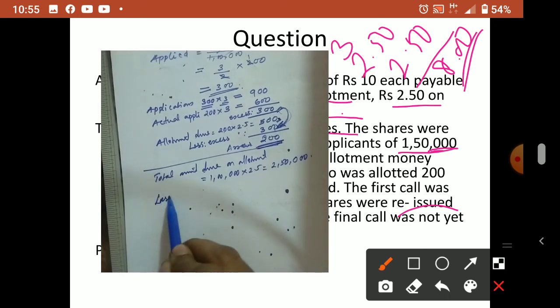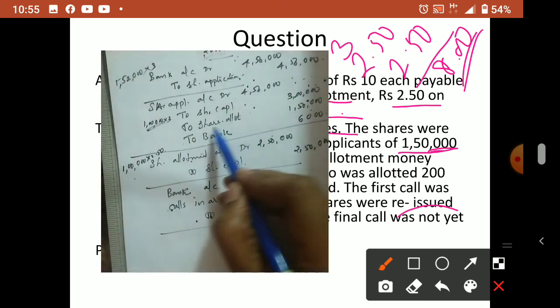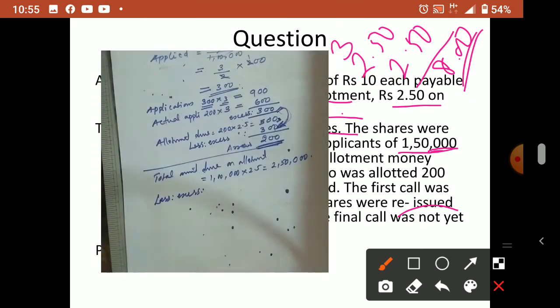So less excess. In the second journal entry we credited, no? See here, in share allotment we credited excess amount 1,50,000. That now you have to remove from there and put here. So 2,50,000 minus 1,50,000 is equal to 1 lakh remaining.